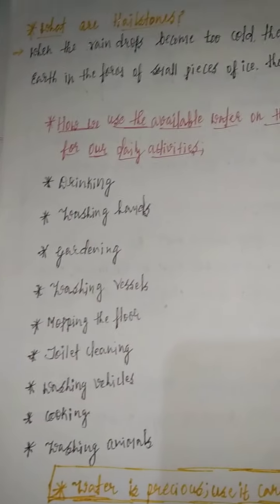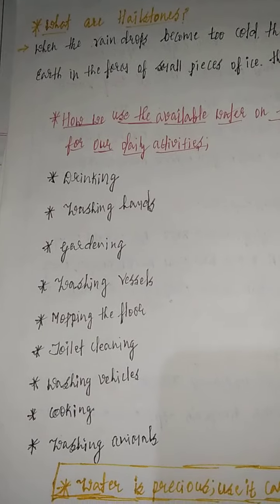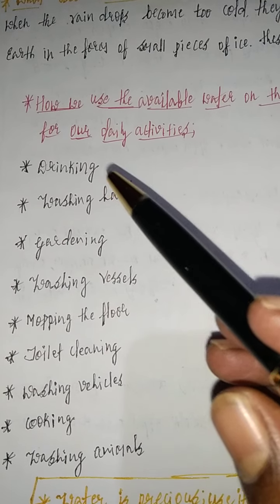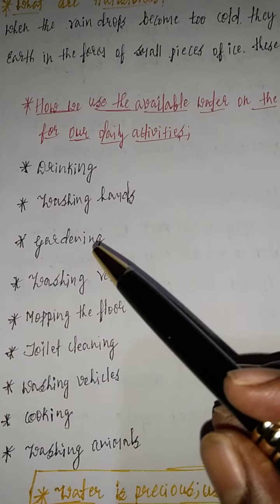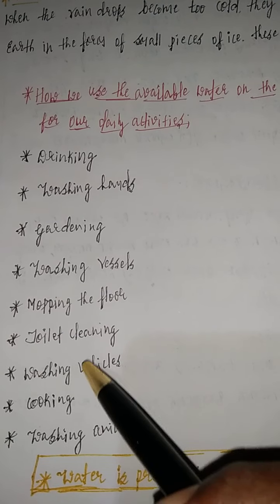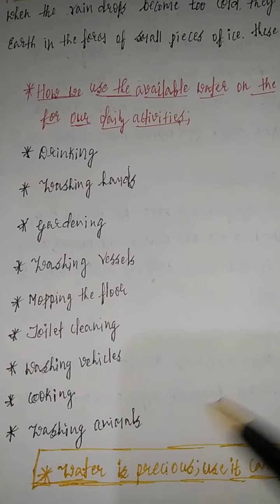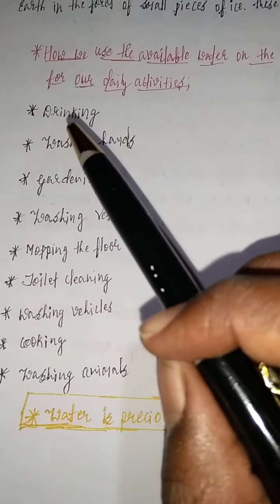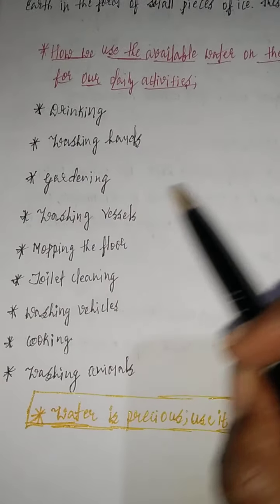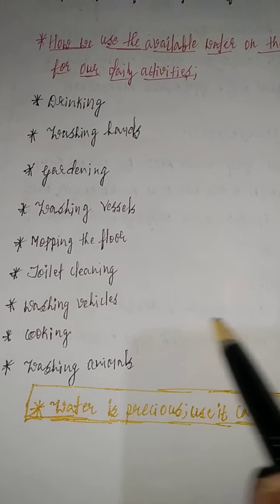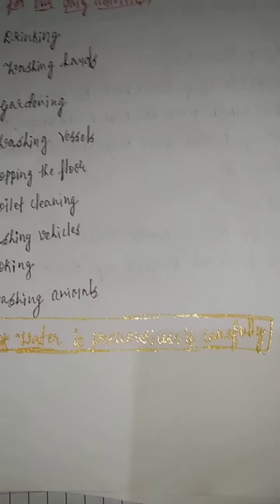We use water for different activities like drinking, washing hands, gardening, washing vessels, mopping the floor, toilet cleaning, washing vehicles, cooking and washing animals. That water is very precious, use it carefully.